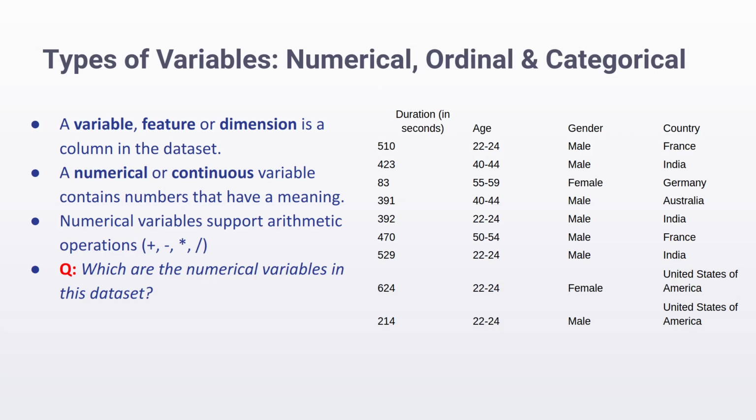For example, let's say we were trying to make a fintech application which helps us determine if an applicant is eligible for a loan. Now, one of the features we would want to measure is the annual income of the applicant in, say, Indian rupees. This would be a numerical variable since the values in the column have an inherent meaning.